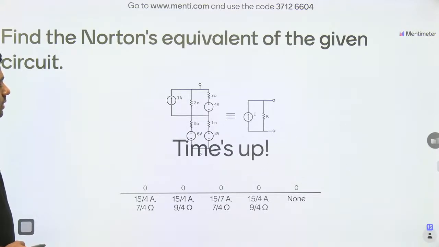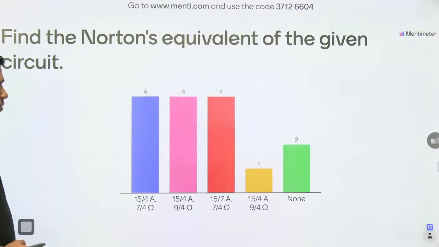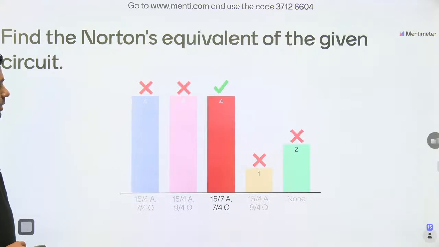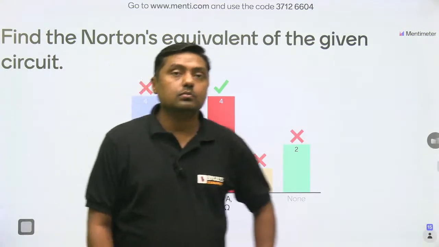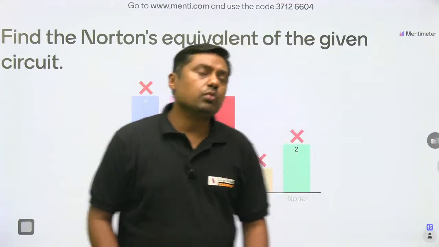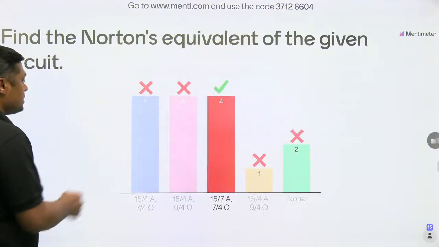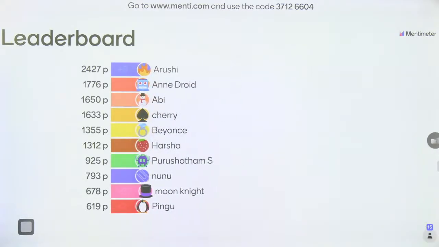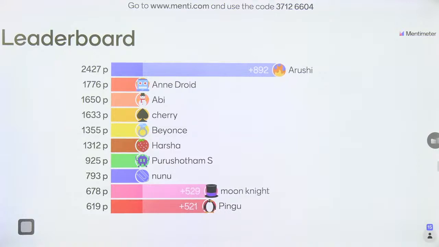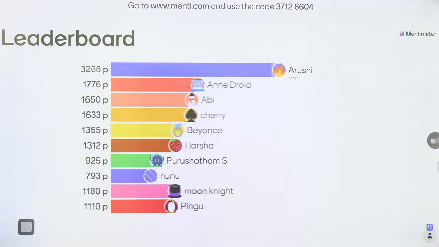Time up. Now what is the answer for this question? That is the option C. How many students gave the option C? 15 by 7 ampere and 7 by 4 ohm. Yes, you can also apply Norton's. That is the C option. Arushi, you have given the right answer for this question.